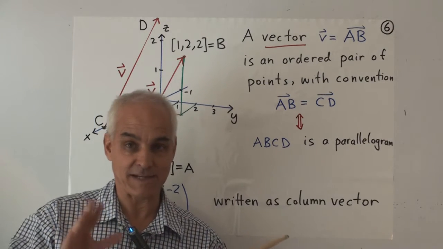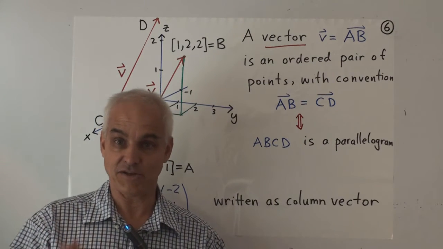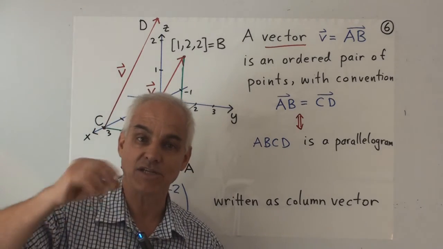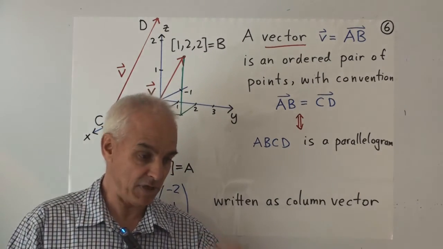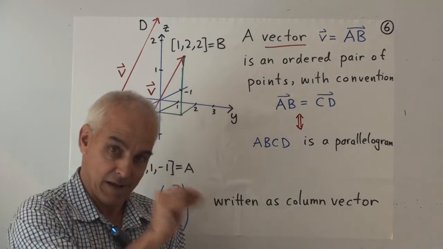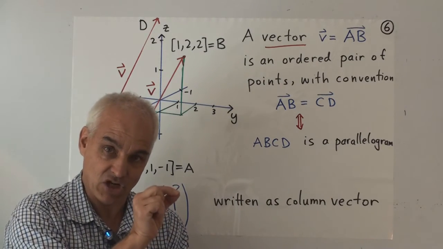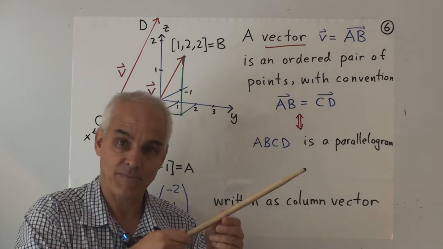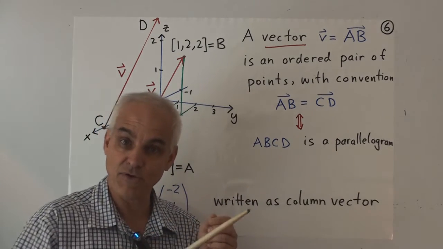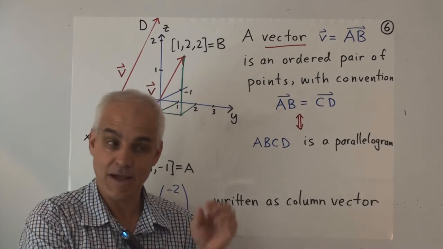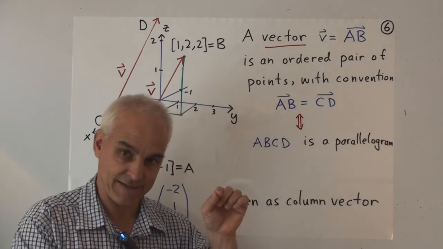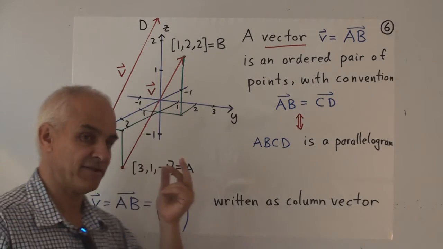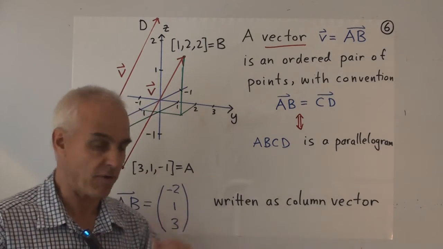It may appear to be simpler because there are fewer things to keep track of, but when it comes to applications, it's really important to distinguish between the idea of a point, which is just a particular position, and a vector, which is a directed line segment. Vectors can be moved around, and they're still the same. Points cannot be moved, they're fixed. So it's a very important distinction, and that's why I'm making that distinction very obvious in this course.